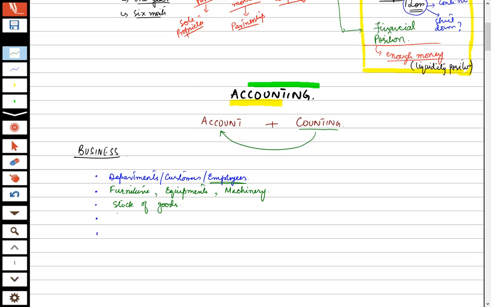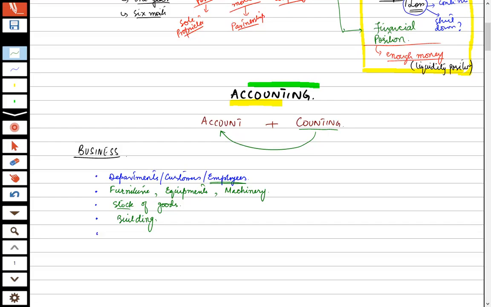That will be called the stock of goods in the organization. Are you getting that? Yes. Okay. And if we move further, the organization is doing business in some building, so there will be a building or land on which that organization is built.